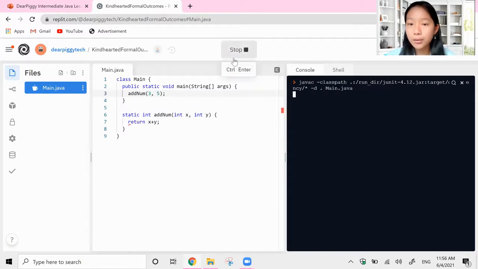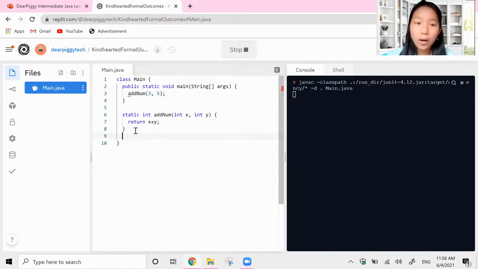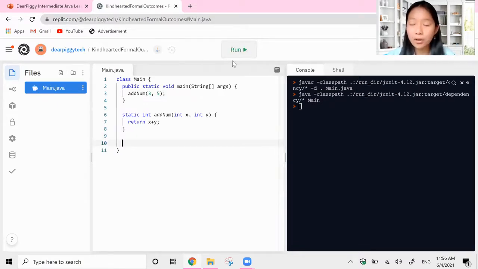Now let's run our code and let's see what it gives us, okay? And while we're waiting for Replit to run, let's do another example of static overloading.